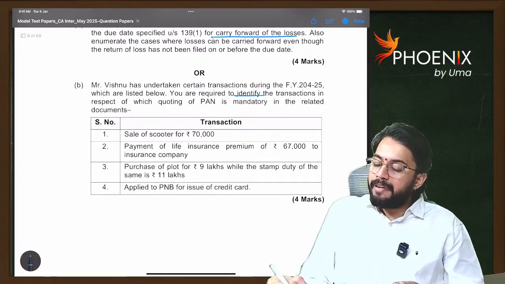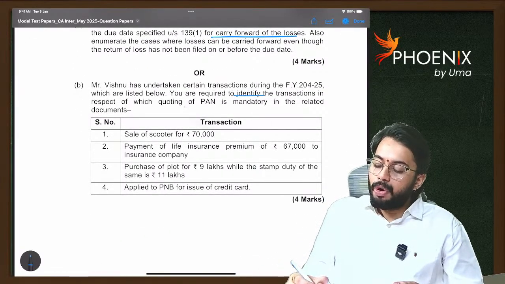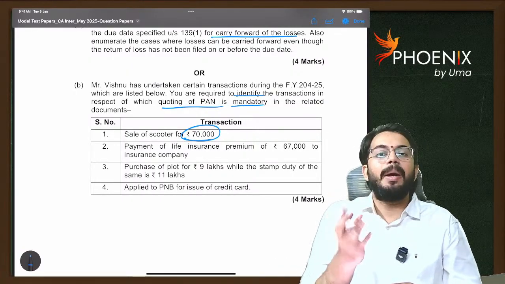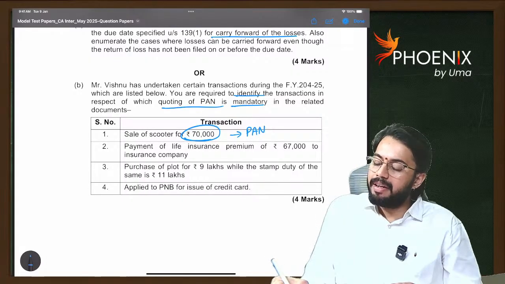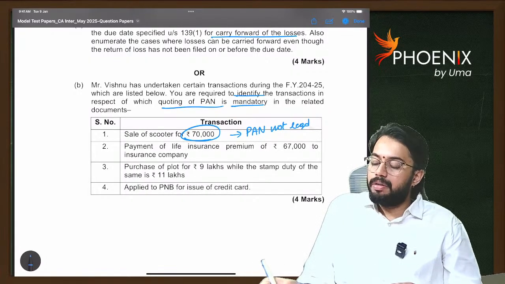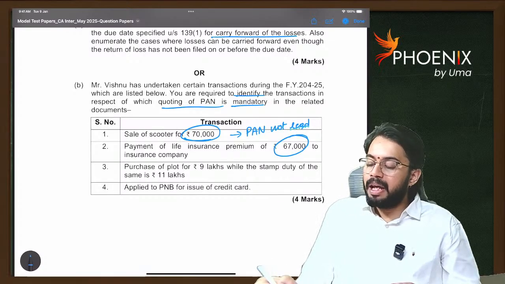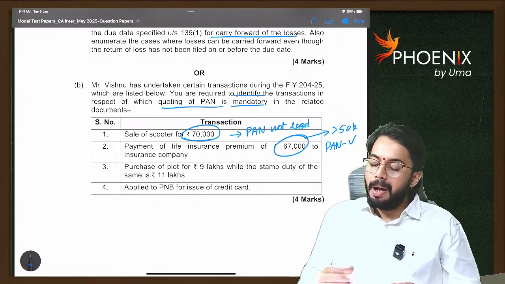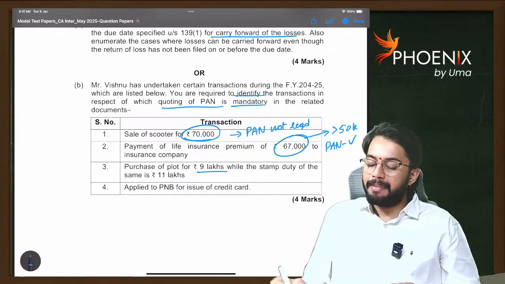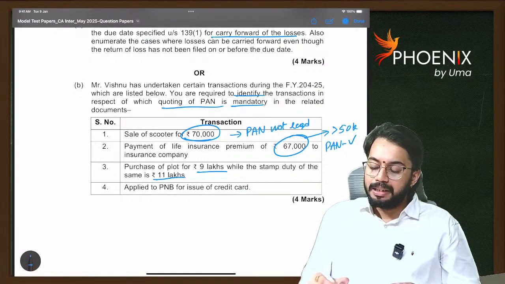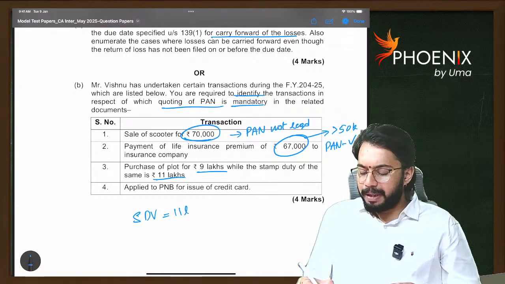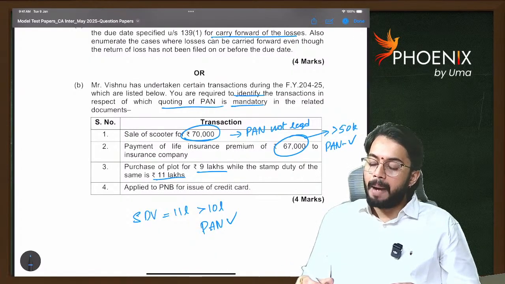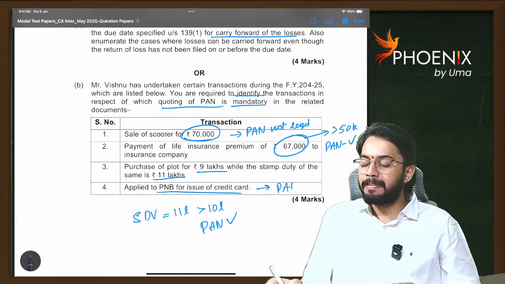You are required to identify transactions in respect of which quoting of PAN is mandatory. The sale of scooter: in case of a two-wheeler, PAN is not required. Payment of life insurance premium: here the life insurance premium is more than 50,000, so PAN is required to be quoted. Purchase of plot for 9 lakh rupees while the stamp duty value of the same is 11 lakh rupees: the stamp duty value is 11 lakh rupees, which is more than 10 lakhs, so PAN is required to be quoted. Applied to PNB for issue of credit card: here also PAN is required to be quoted.